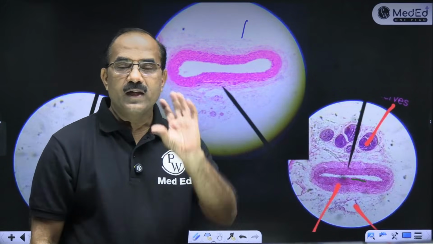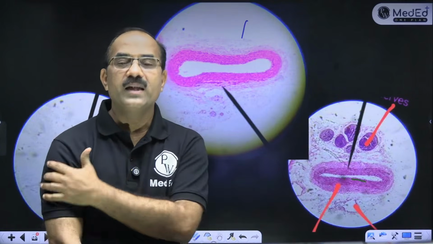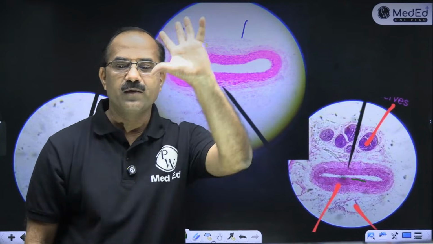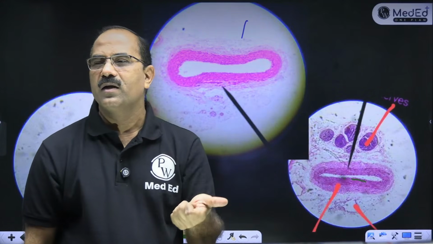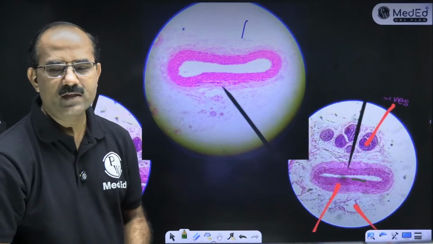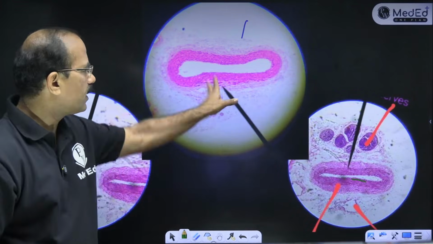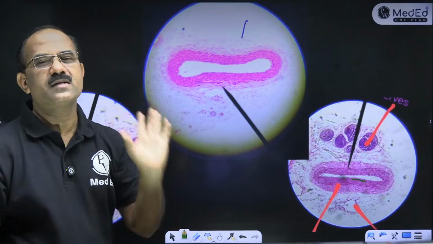Fine. It is made up of elastic fibers. It stands out very clearly. So example of elastic artery, aorta. Big arteries, these are elastic artery. Examples of muscular arteries are small arteries, femoral artery, then brachial artery, popliteal artery. Fine. SVC is a vein. Vein and artery, what will be the difference? Vein will have a large lumen and the walls will be small in size.